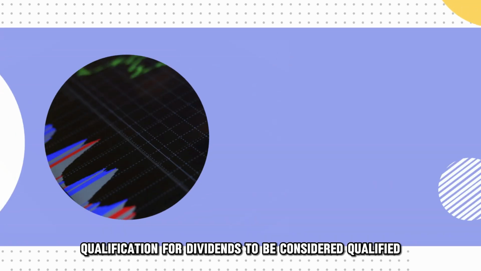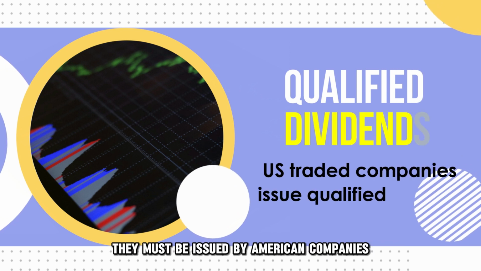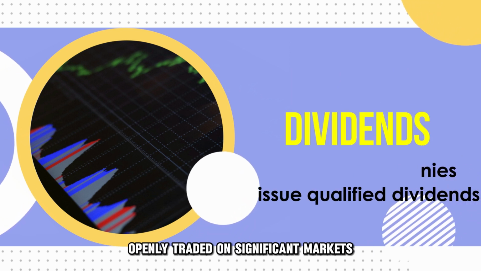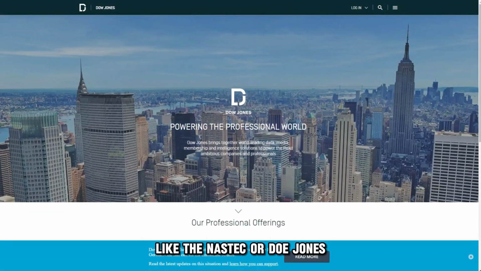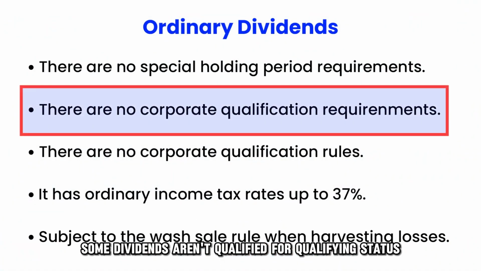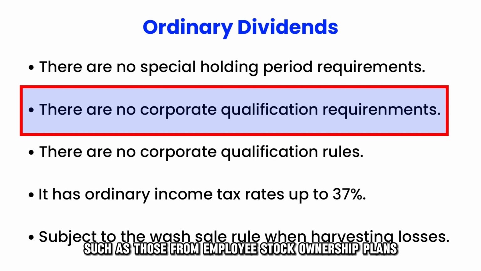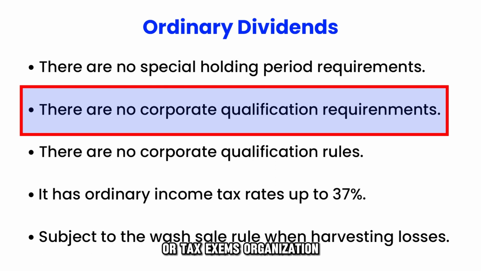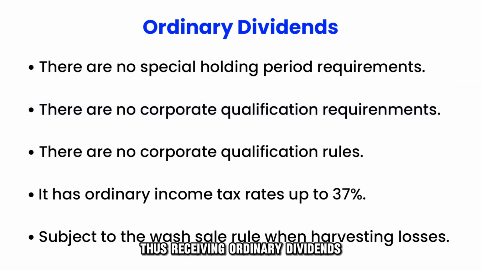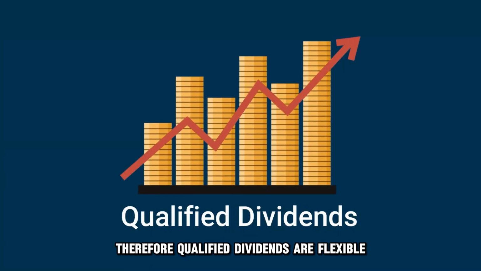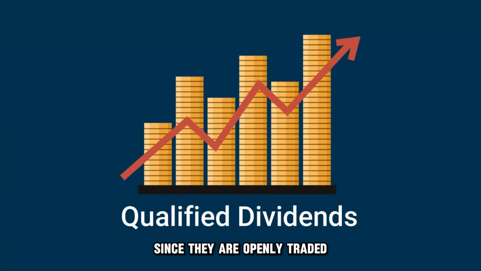Qualification: for dividends to be considered qualified, they must be issued by American companies openly traded on significant markets like the Nasdaq or Dow Jones. Some dividends aren't eligible for qualified status, such as those from employee stock ownership plans or tax-exempt organizations, thus receiving ordinary dividend treatment. Therefore, qualified dividends are flexible since they are openly traded.